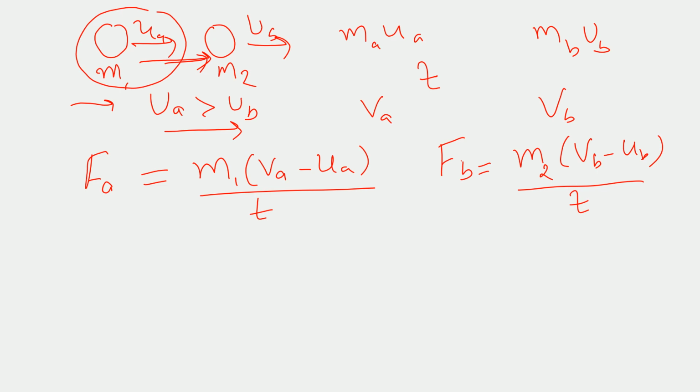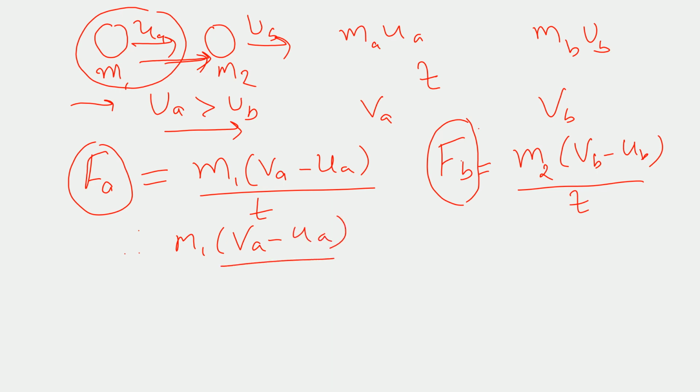Now according to the third law of motion, the force exerted by the first ball is equal in magnitude to the force exerted by the second ball, but in the opposite direction. Therefore, m1 (va minus ua) by t is equal to minus m2 (vb minus ub) by t. Now solve this equation.